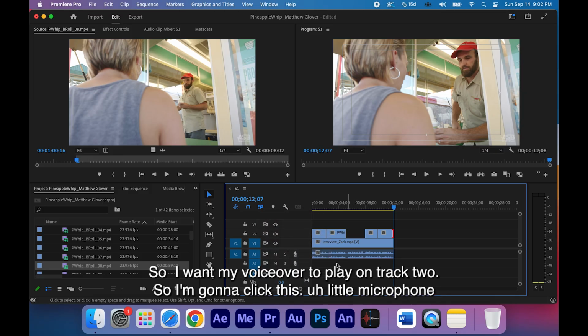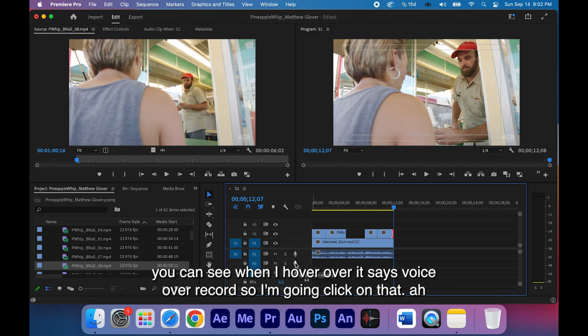So I want my voiceover to play on track 2. So I'm going to click this little microphone. You can see when I hover over it, it says voiceover record. So I'm going to click on that.